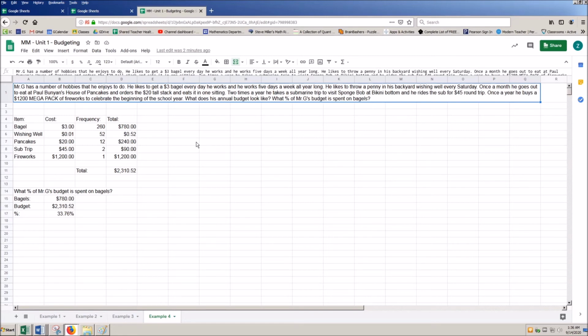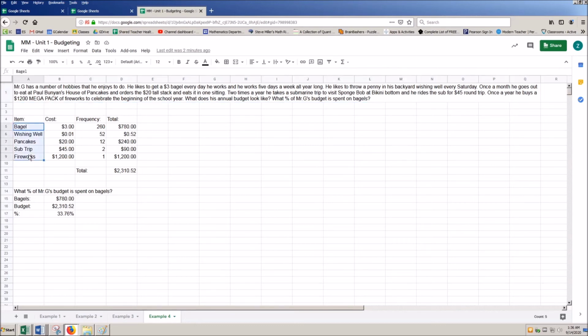So now let's try and organize all this information here, because there's a lot going on. So the first thing I would do is I would start itemizing my expenses. I have bagel, wishing well, pancakes, sub trip to Bikini Bottom, and fireworks. I denote the cost of each of those things. When I'm doing this, I'm just saying the cost per event. So every bagel that I buy is $3. Now the number of bagels I get is what I'll get to later on. Wishing well, throw a penny in. Pancakes, $20 when I go get the tall stack.